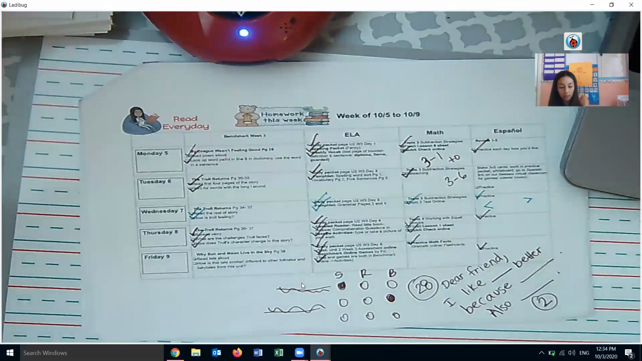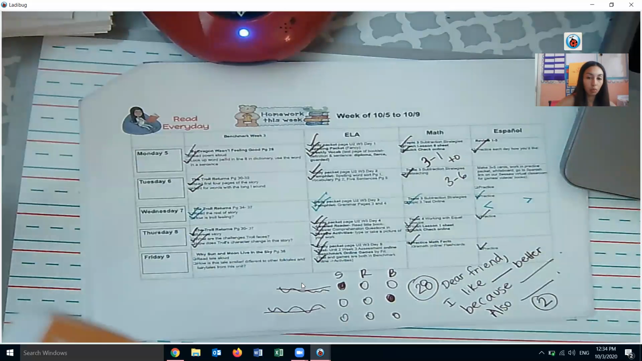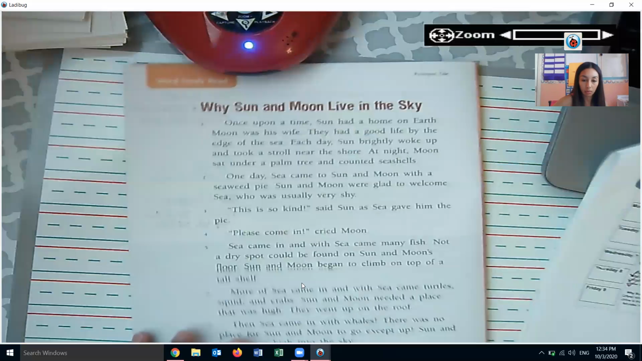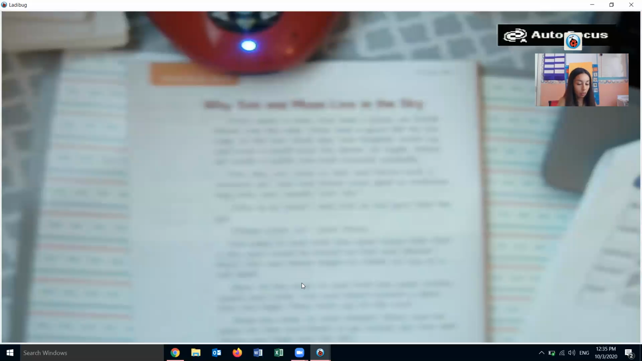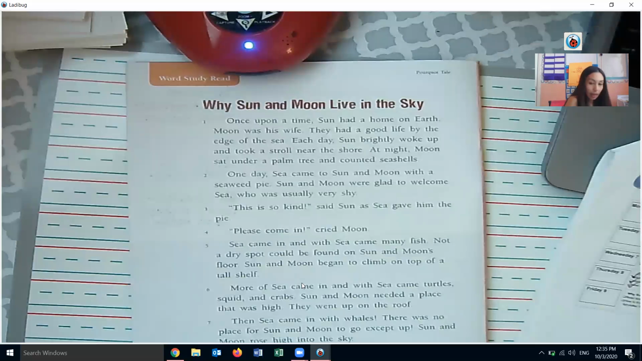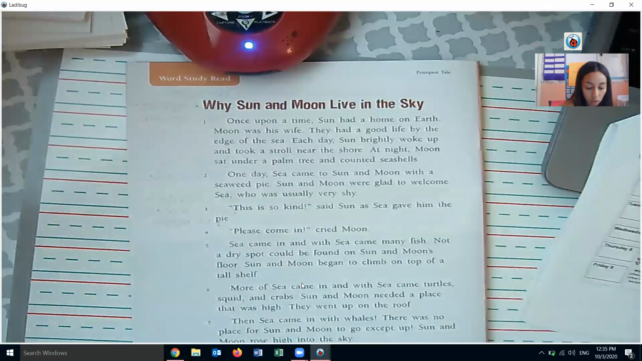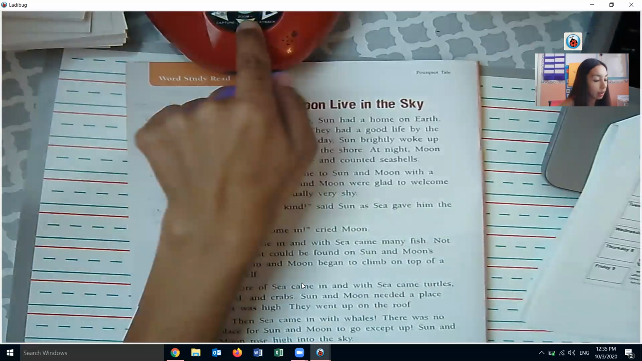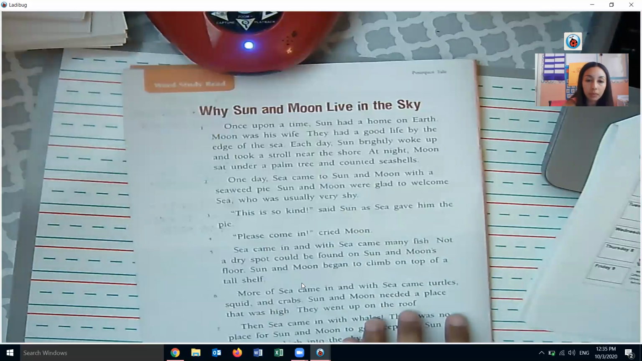So our benchmark activity for today is reading Why Sun and Moon Live in the Sky. So we're going to read this story, and then we're going to answer the question of how is this story similar or different to other folk tales and fairy tales from this unit. So let's read it first, and then we'll think about how it's similar or different.